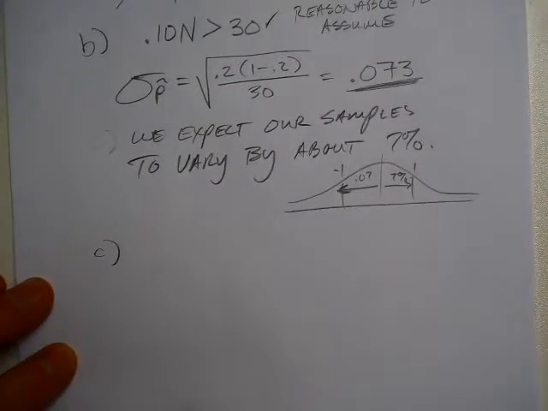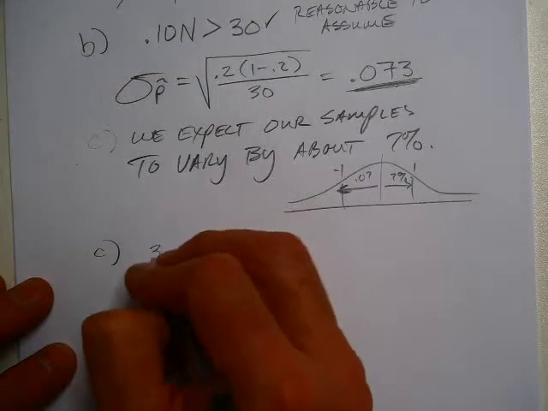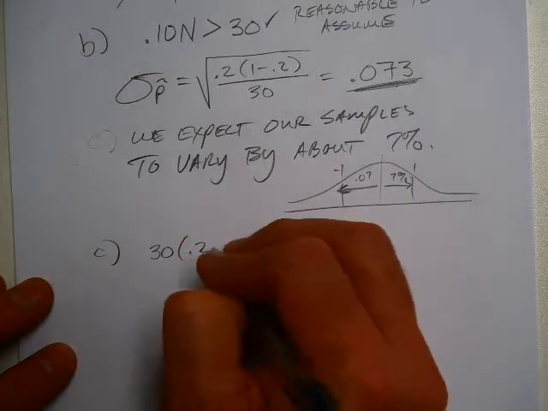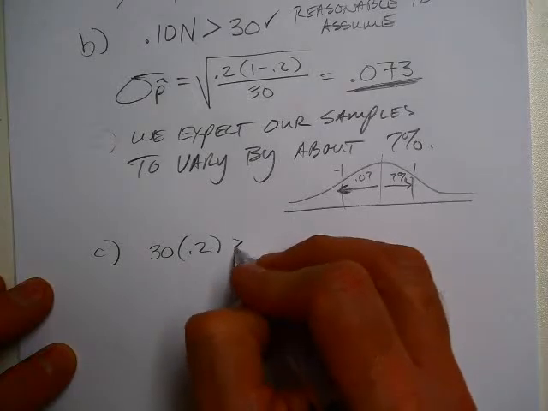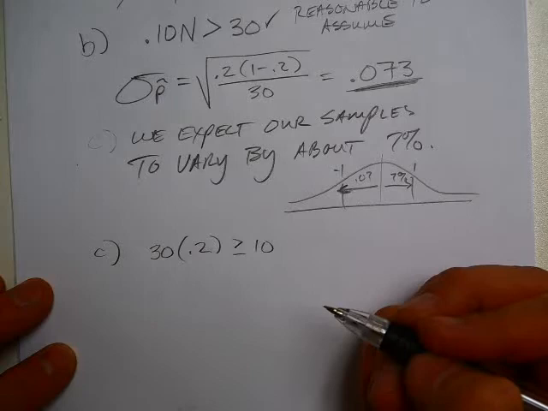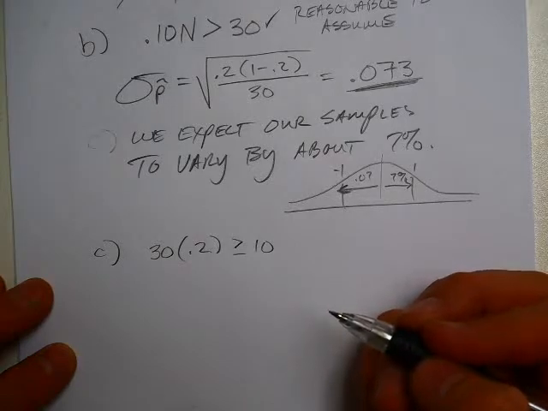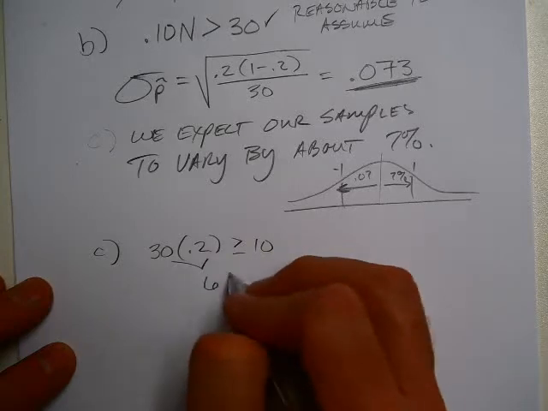That's the large counts condition. So n times p, that's going to be 30 times 0.2, has to be greater than or equal to 10. And it's not, is it? Yeah, this is just 6.